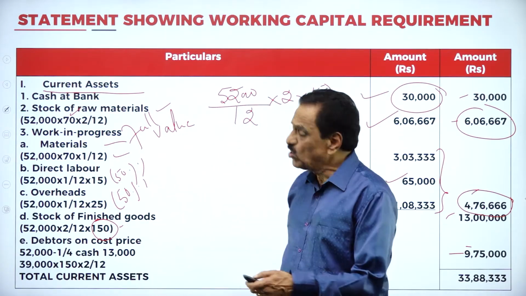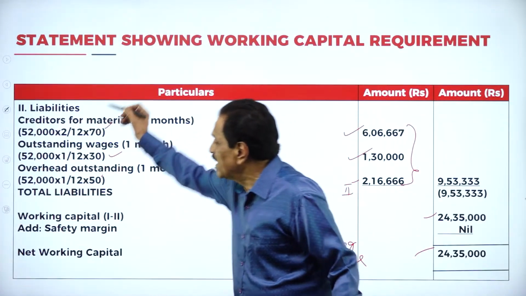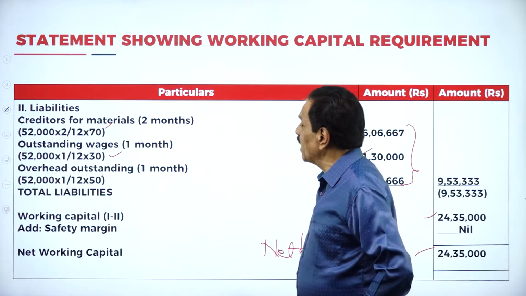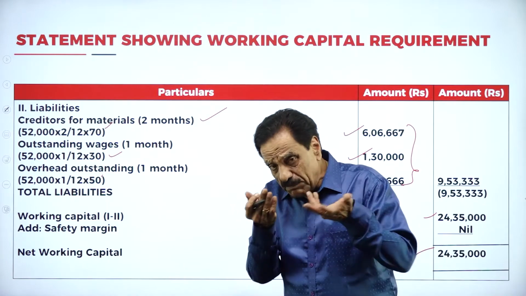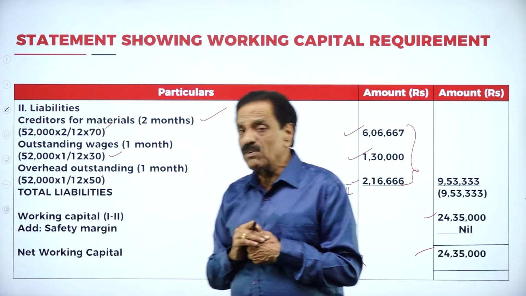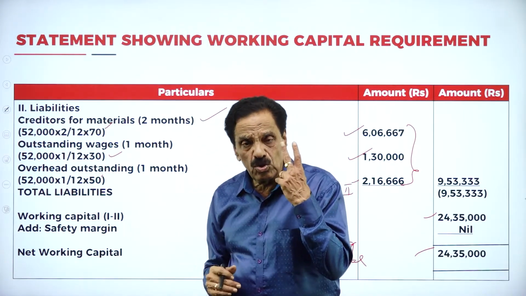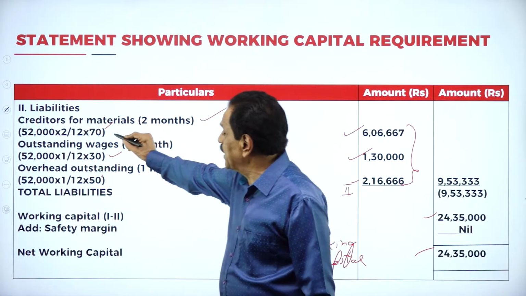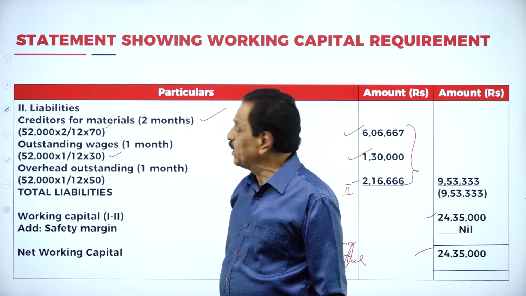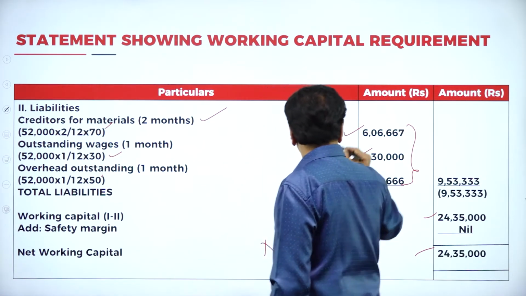33,88,333. We'll move on to the next one. Liabilities. Creditor for material, 2 months. We are going to pay for whatever material we have purchased. For that, we are going to pay after how many months? 2 months. What's your output? 52,000. What's your material cost? 70 rupees per unit. How many months? 2 by 12. It works out